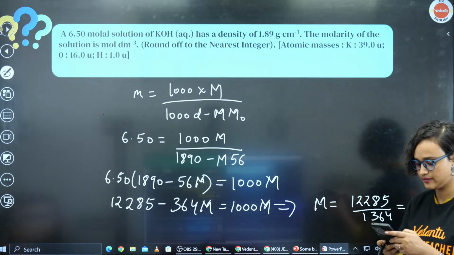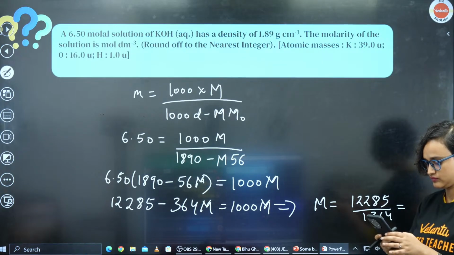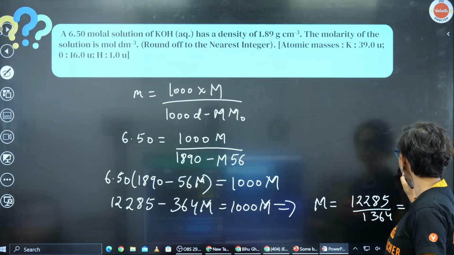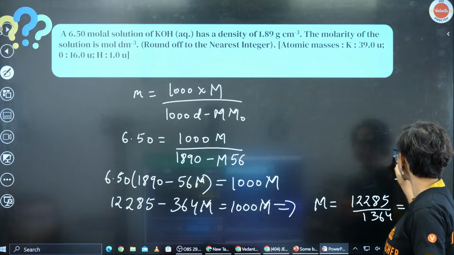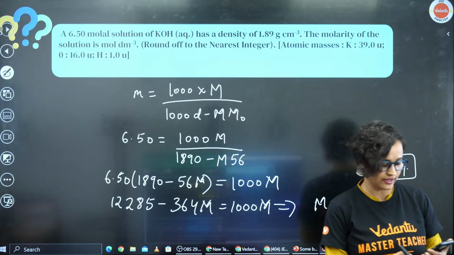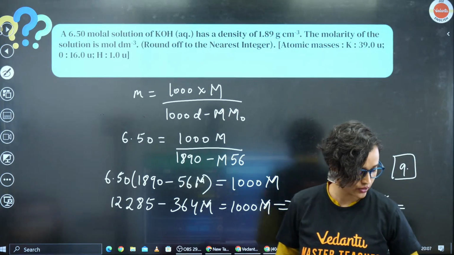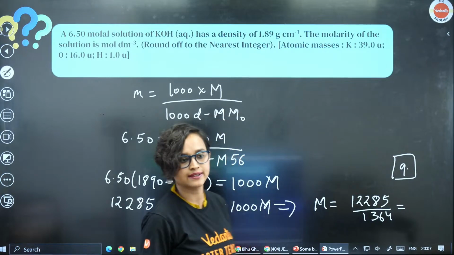It is 8.98 something, so that means almost equal to 9. That is the answer. This is how you calculate.